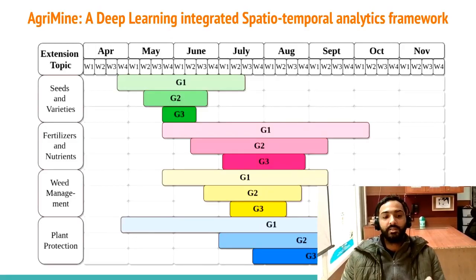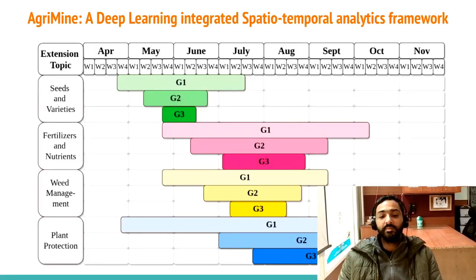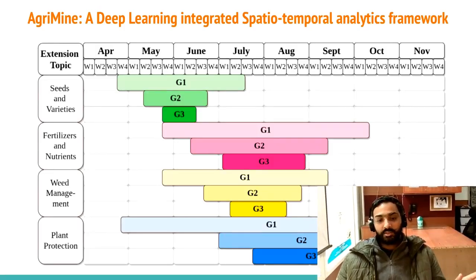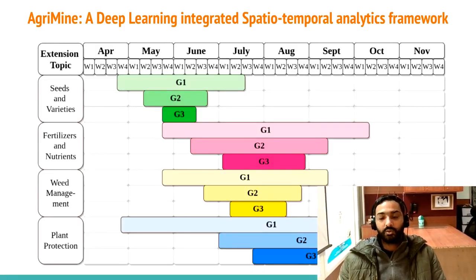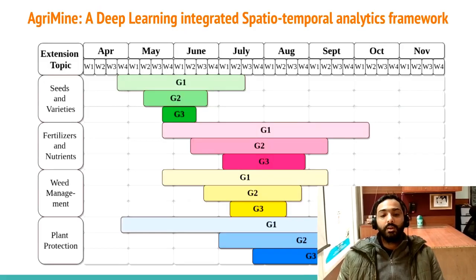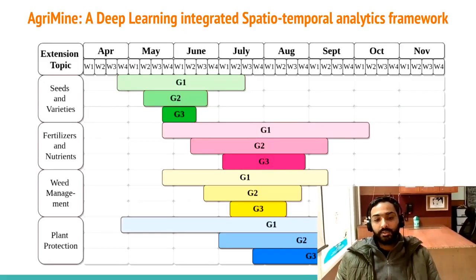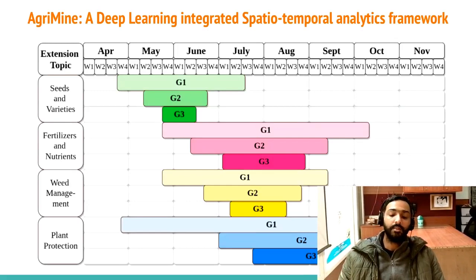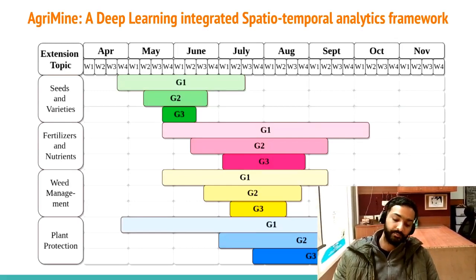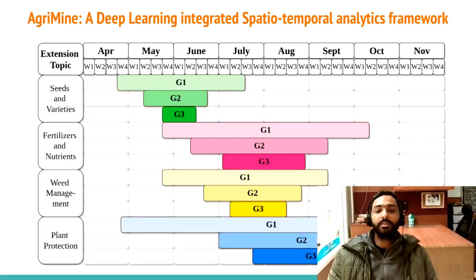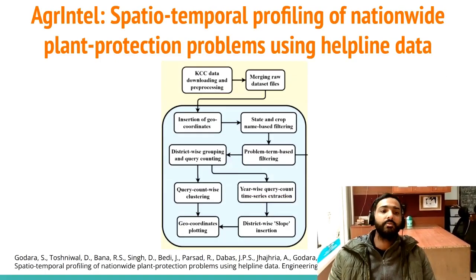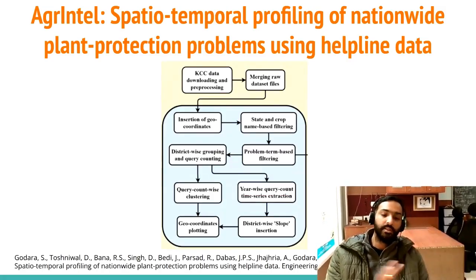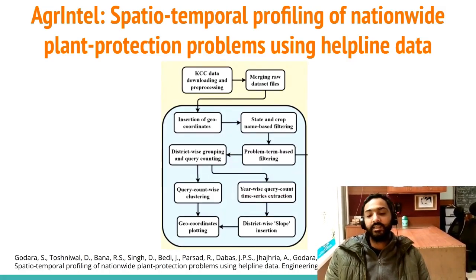Same thing is with the weed management activities. Same thing is the plant protection. As we can see, plant protection is more stretched out, meaning during the whole crop season this type of agriculture extension activity is needed by the farmers. So this is another type of insight that you can give. So this was the basic overview of the Agri-Mind framework.